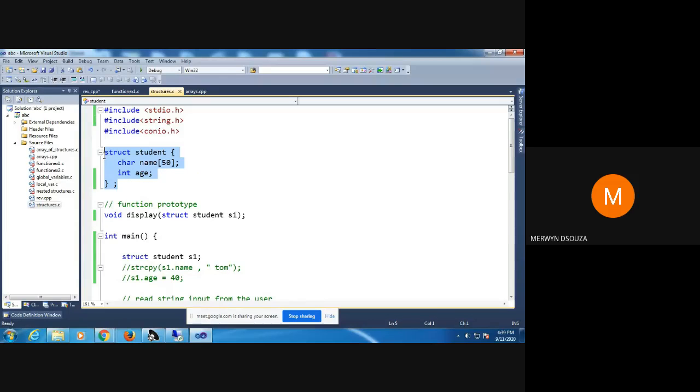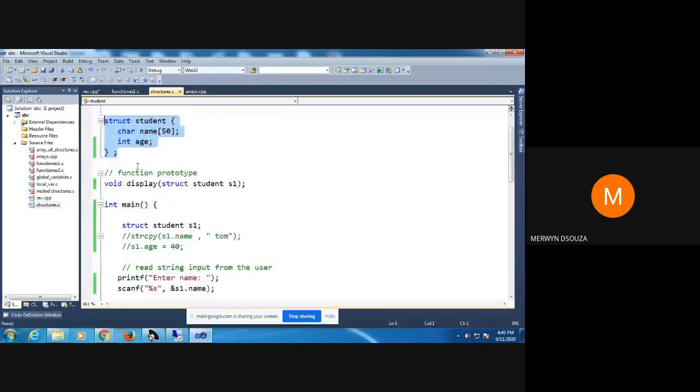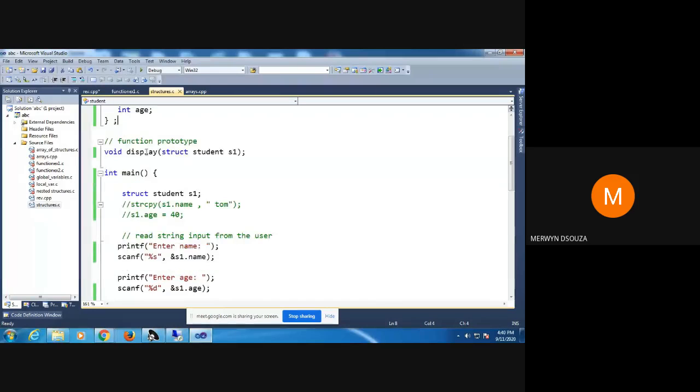The structure has been declared, if you can see here, outside the main function and outside any function. It has been declared as a global. The entire structure has been declared as global. Once you declare it as global, I can access it in any function that I want. That's why I have declared this structure as a global. And in most programming, you will declare it as a global. Okay.